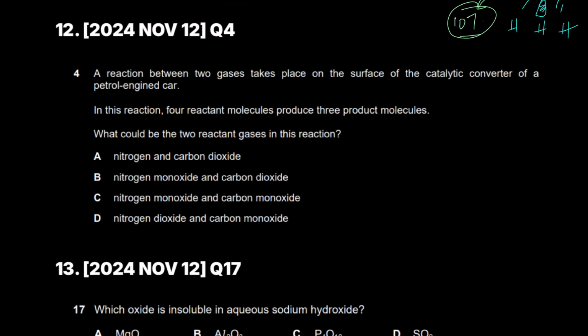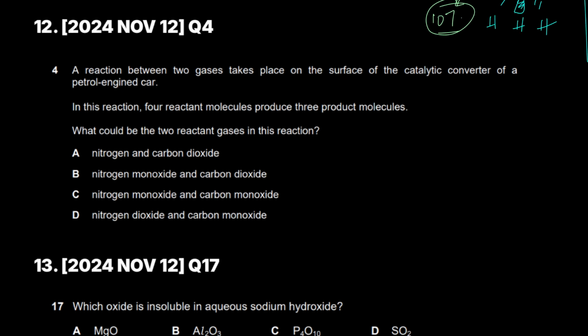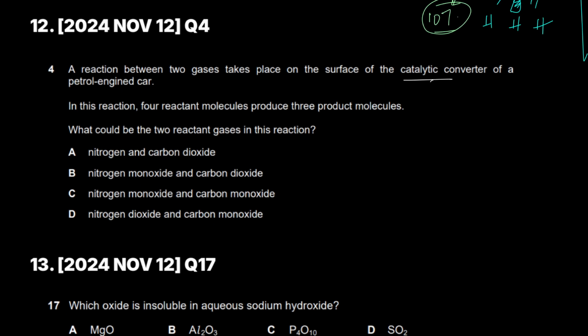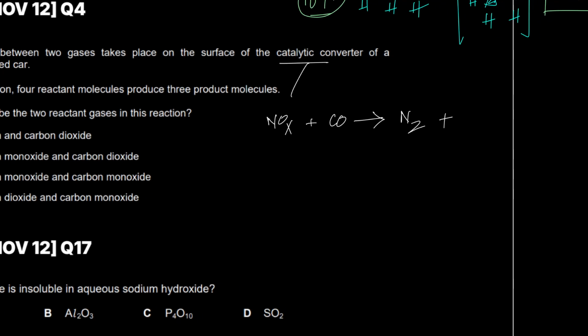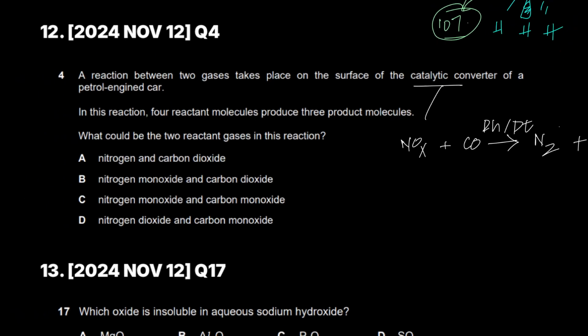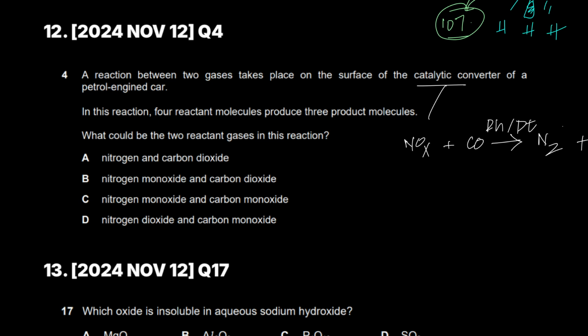Again, a reaction between two gases takes place on the surface of a catalytic converter on a petrol engine. We know the catalytic converter already: NOx reacts with carbon monoxide, gives you nitrogen and carbon dioxide, and you have rhodium or platinum as your catalyst. In this reaction, 4 reactant molecules produce 3 product molecules.